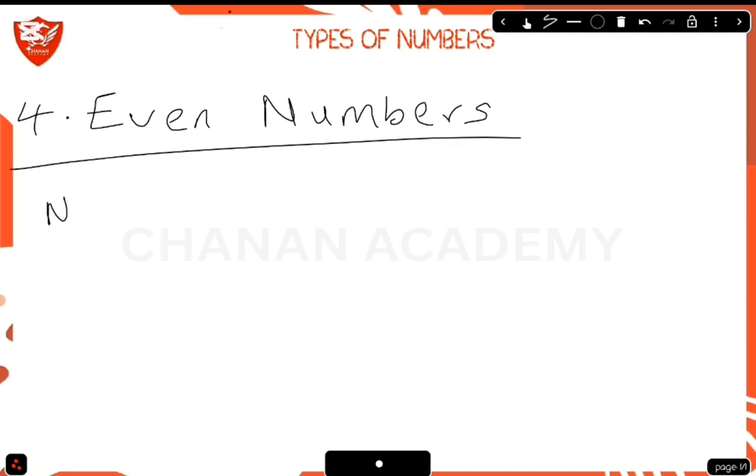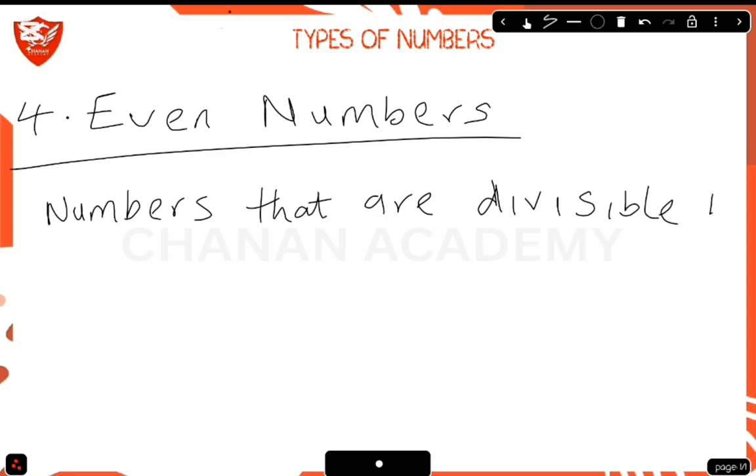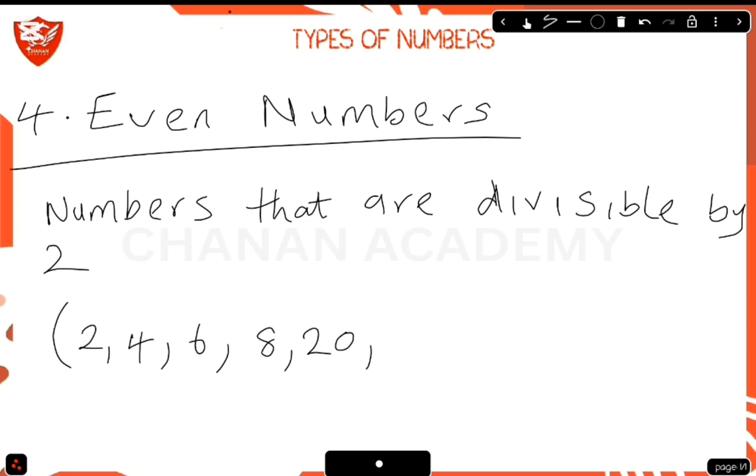Examples of these numbers are 2, 4, 6, 8, 20, and 0. You must know that 0 is an even number.